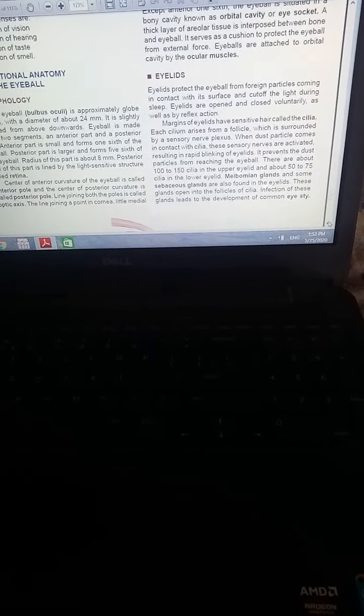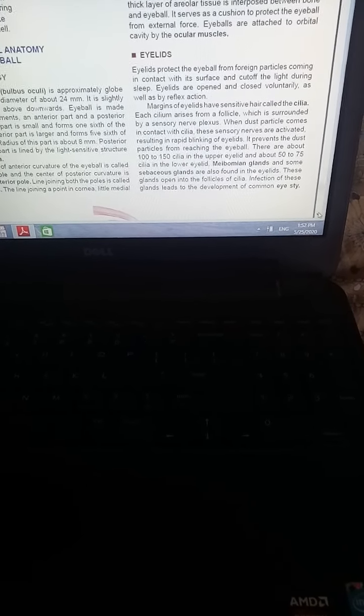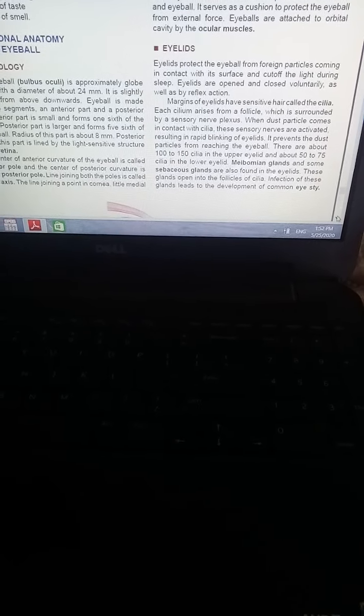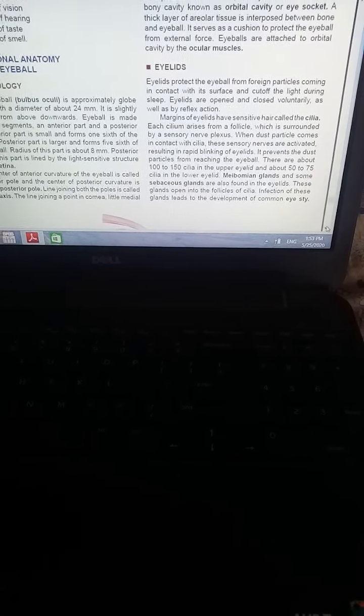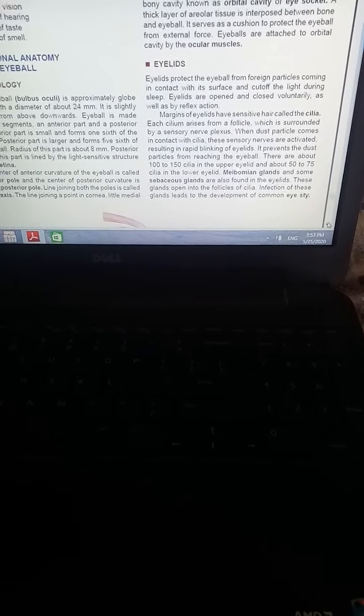Now the margin of the eyelids has sensitive hair, which is called the cilia. Each cilium arises from a follicle which is surrounded by a sensory nerve plexus. Now when a dust particle comes into contact with this cilia or hair, these sensory nerves are activated and it results in rapid blinking of the eyelids.